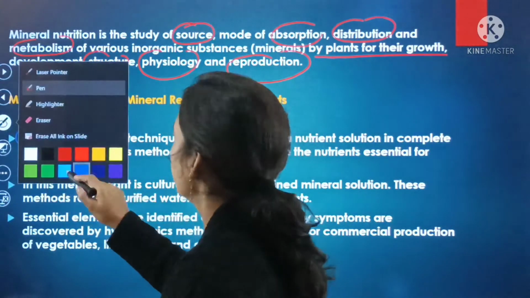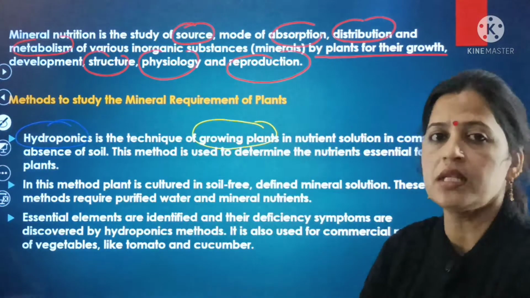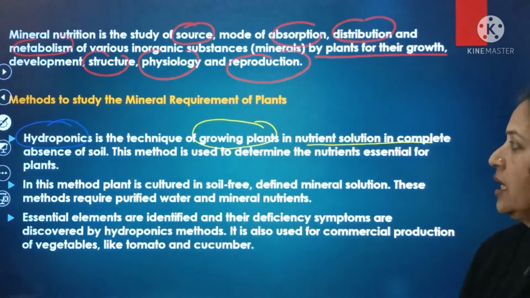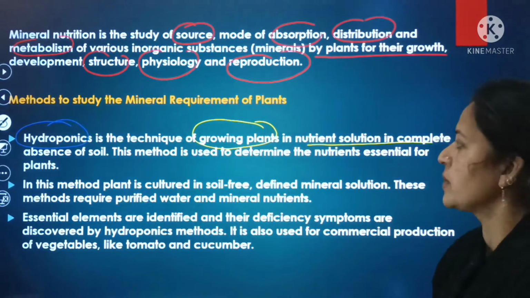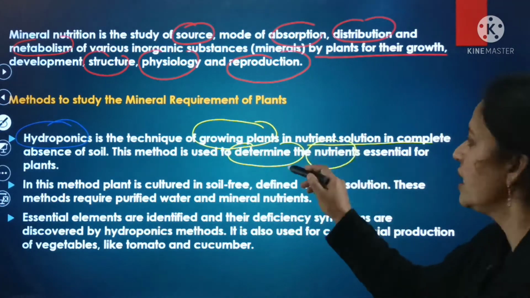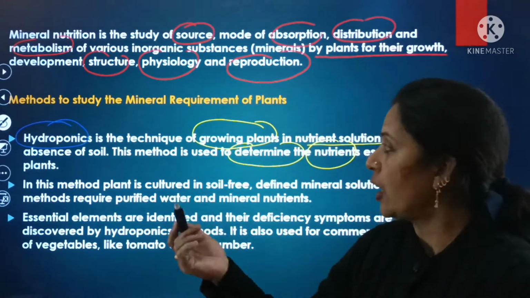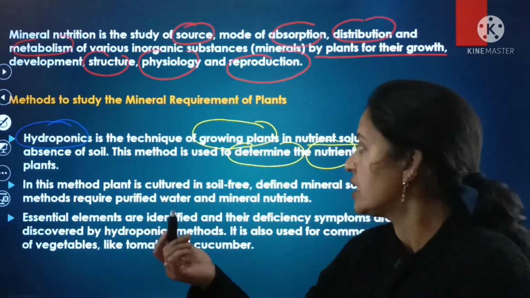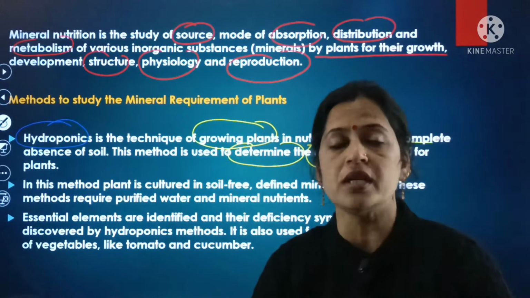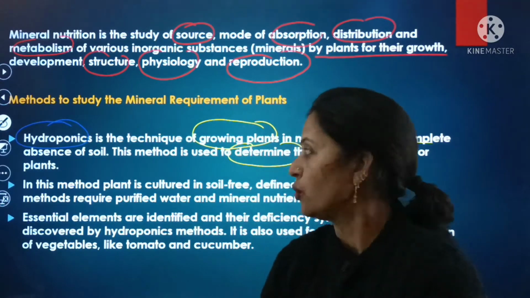Hydroponics is the technique of growing plants in nutrient solutions in the complete absence of soil, and this method is used to determine the nutrients that are essential for the growth of the plants.